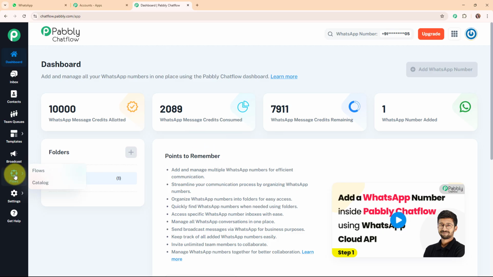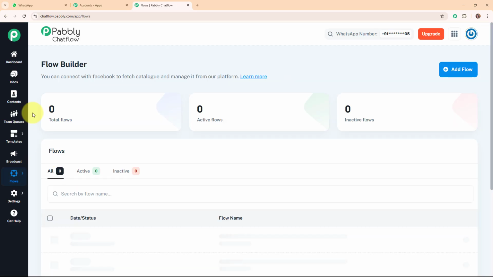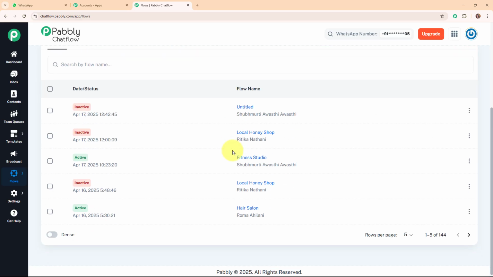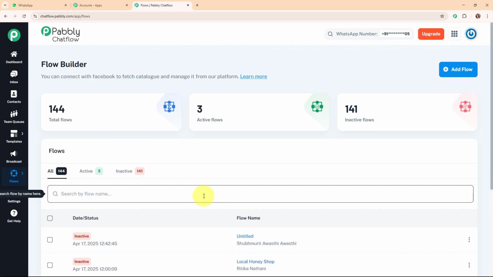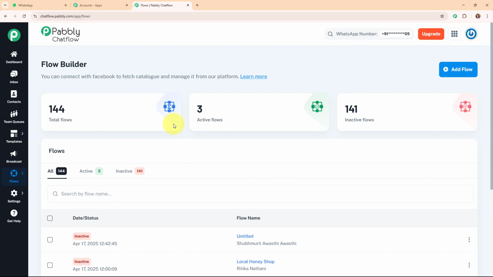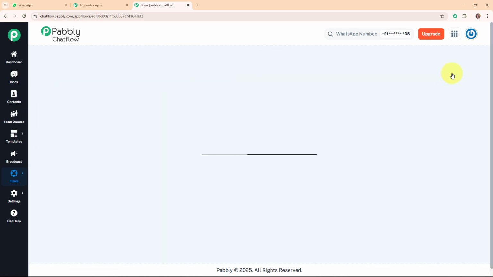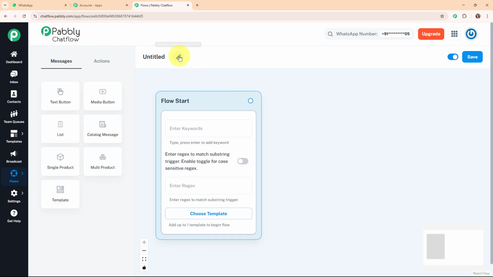Alright, so now here to build a WhatsApp chatbot for my hair salon, I'm going to use a feature by Pabbly Chatflow, that is flows over here. So here under flow builder, you can see all the existing flows that I've created using Pabbly Chatflow till now. So now to build a new WhatsApp chatbot, I'm going to create a new flow by clicking on this add a flow button given on the top right corner. And now firstly I'm going to give a name to my flow, that is hair salon business.